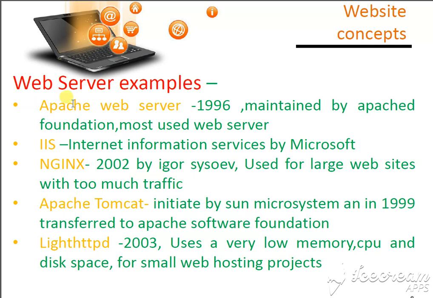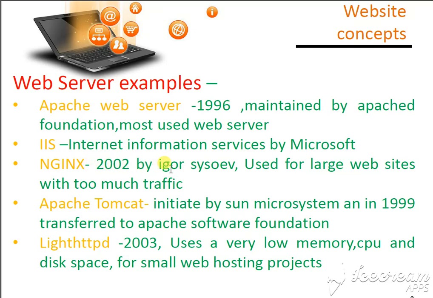Now web server examples, like Apache web server, launched in 1996. Remember all these things, this can come as a short note, as a one mark question, as well as fill in the blanks. IIS full form is Internet Information Service, developed by Microsoft. Apache Web Server is also listed.